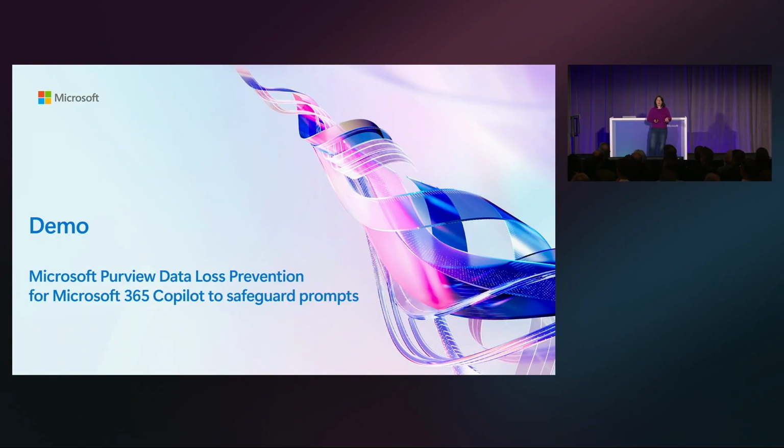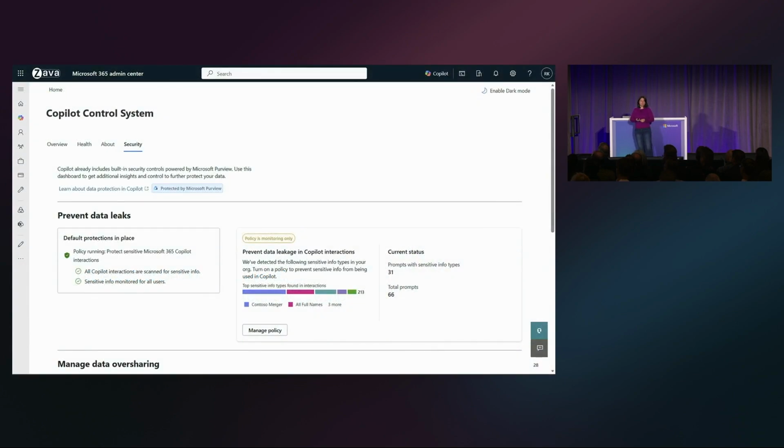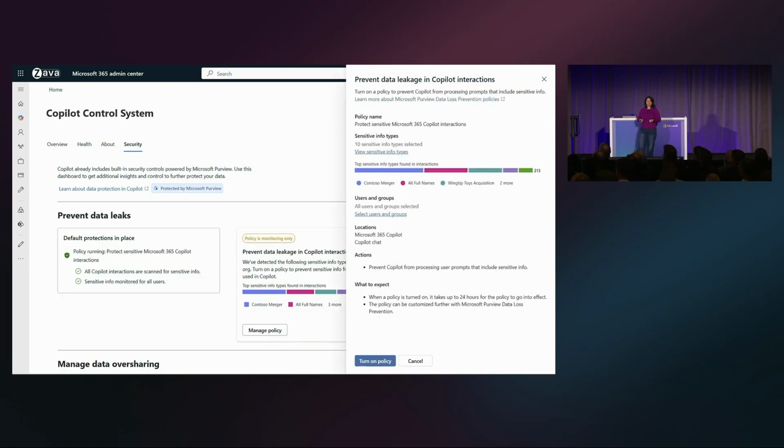So let's take a quick look at how you set this up. Here we are back in the Microsoft 365 Admin Center. And we can see this first card that Sophie kind of teased. We would go over it in just a second. I'm going to click Manage Policy to set this up. It's going to show me the top sensitive information types in my organization, as well as the sensitive information types that were included in the default policy that was created on your behalf in simulation mode, so you can kind of see what's going on with your data. You can also select the users and groups from here to target this to whomever you would like.